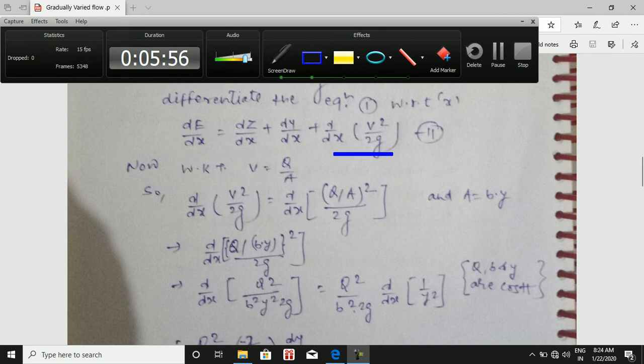So d by dx of v square upon 2g is equal to d by dx of (q by A) whole square upon 2g, and A is equal to B into y, so putting the value of A, we get d upon dx of (q upon B into y) whole square by 2g, because area is equal to B into y. So it is q square upon B square 2g into d by dx of 1 upon y square, because y is the variable, so it is taken in terms of y, and q and B are constants.